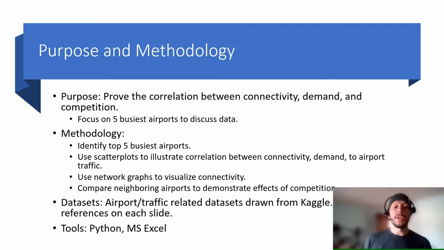The purpose here is to prove the correlation between connectivity, demand, and competition, with a focus on the five busiest airports to discuss the data. The methodology I employ here is to identify the top five busiest airports, use scatter plots to illustrate correlation, network graphs to visualize connectivity, and then a comparison to demonstrate the effects of competition.